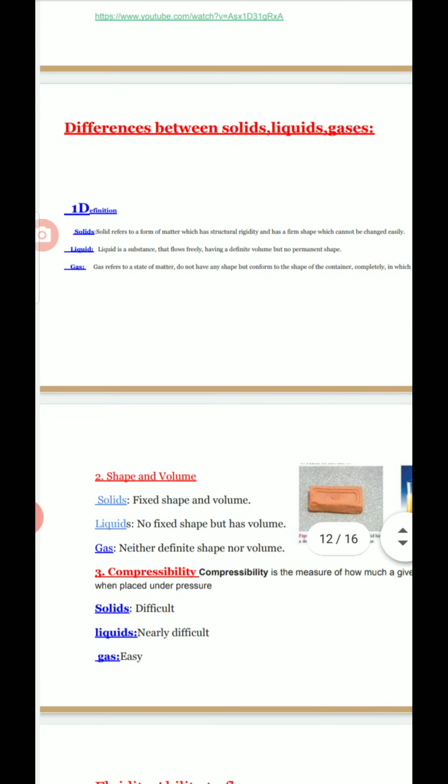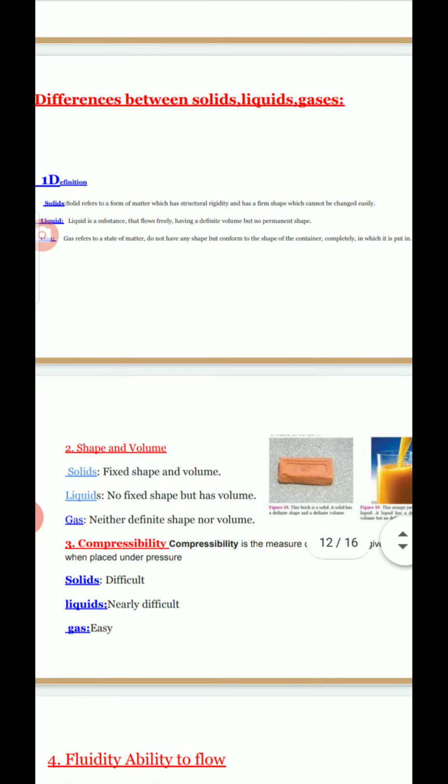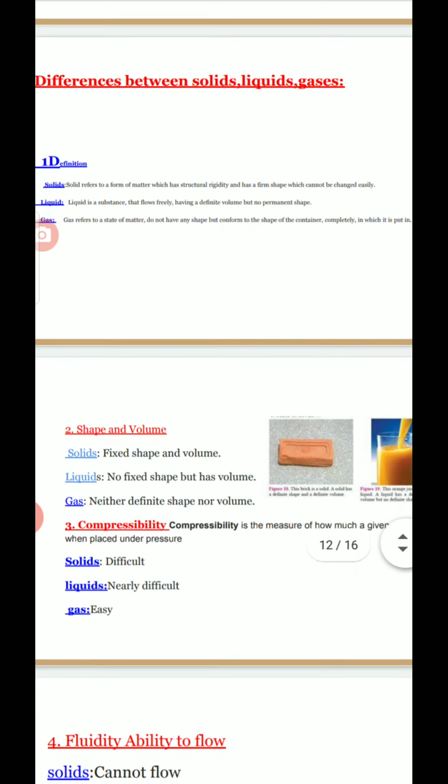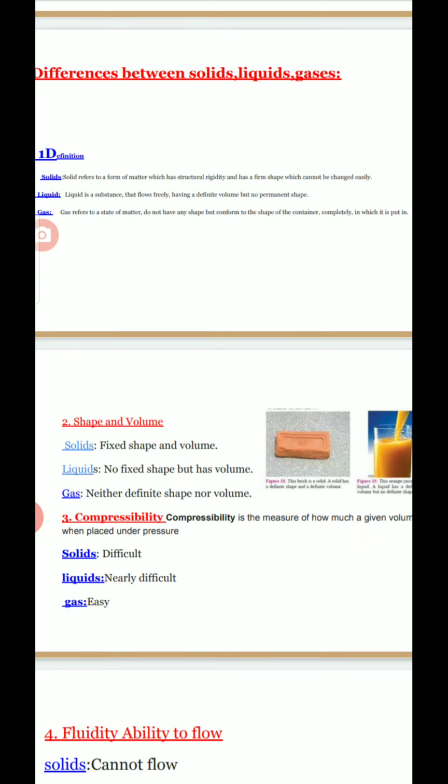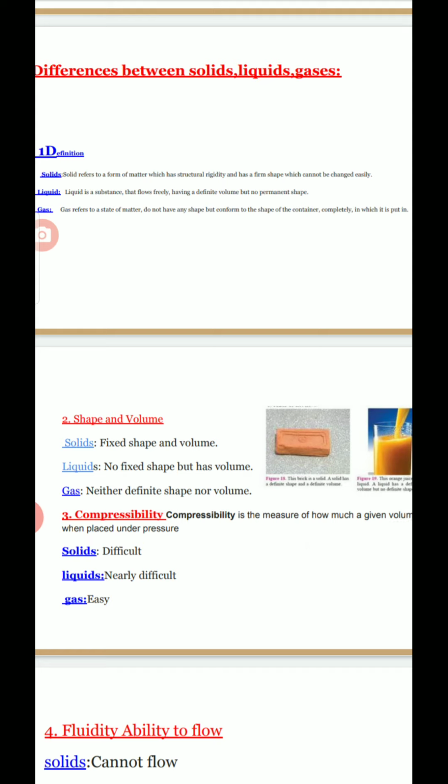So solid means it is a matter which has a perfect rigid shape and which has fixed volume. It's not easy to change. That is said to be solid. It's not easy to break. If you apply more force, it can be broken, but it is not easy to break into pieces. So solid is such a matter which has a rigid, fixed perfect shape.